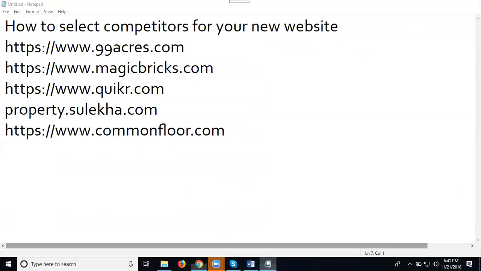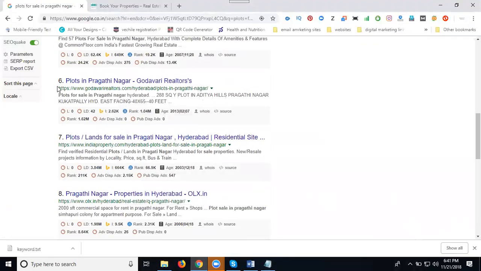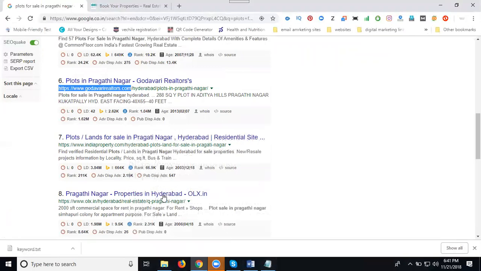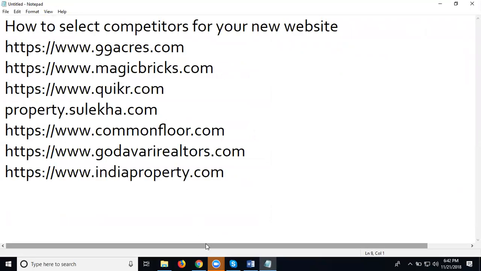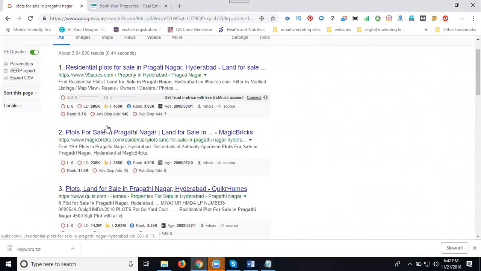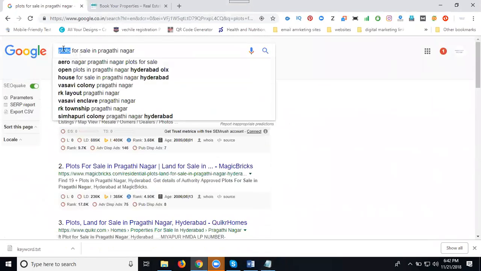Then CommonFloor.com. I'm searching for the last second one, IndiaProperty.com, then OLX and Makaan.